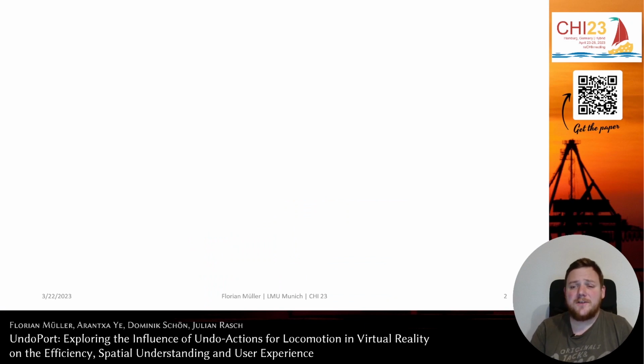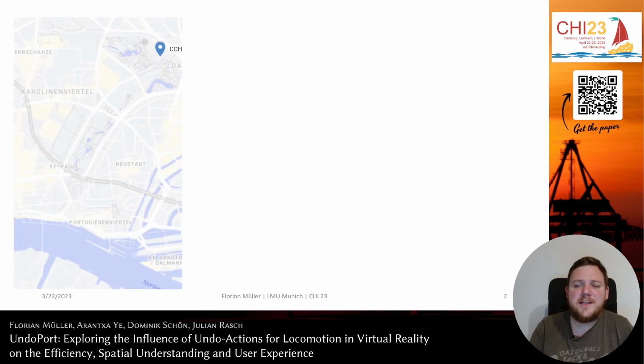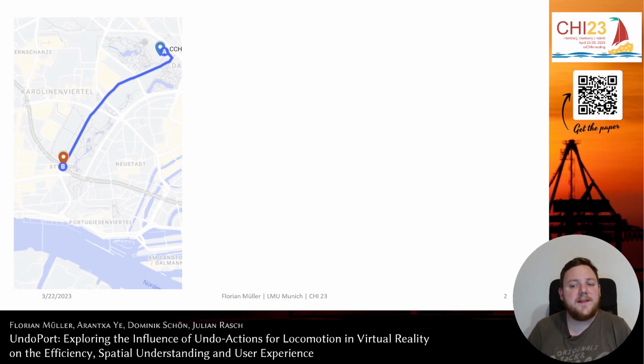Imagine you're at a conference, for example in Hamburg, and you've been listening to some really inspiring talks all day, but you start feeling like you need a little culture break. So you decide to head over to St. Pauli, an area known for its cultural richness. As you walk there, you're excited because you're exploring a new path, but then you realize, oh no, I have to give a talk in just about half an hour. So you rush back and you end up taking the same path that you just walked, which is obviously a bit boring because you have seen all of this before and it just takes time.